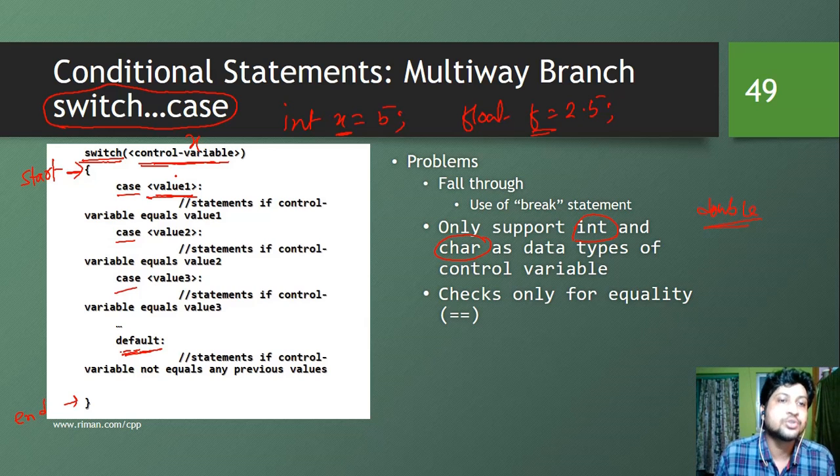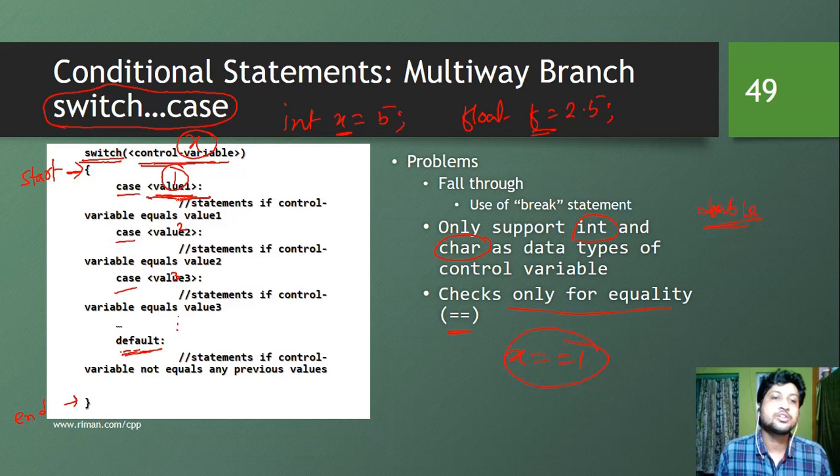If it is an integer, these values will be some integer values like 1, 2, 3, and so on. What is happening here? If this control variable x is equal to 1, it only checks for equality. That means it checks if x is equal to 1, and only then are the statements here going to be executed.